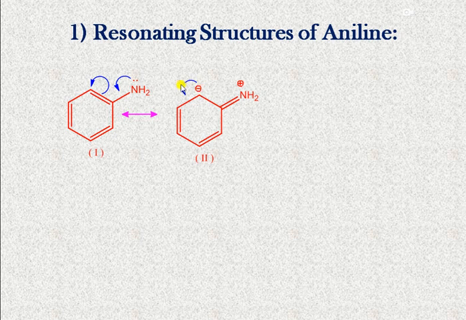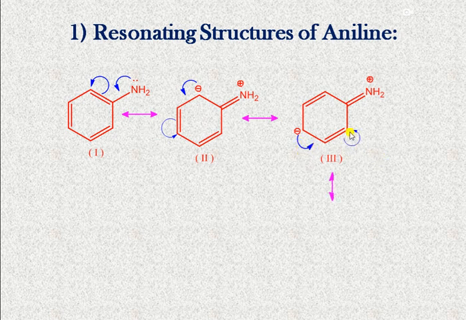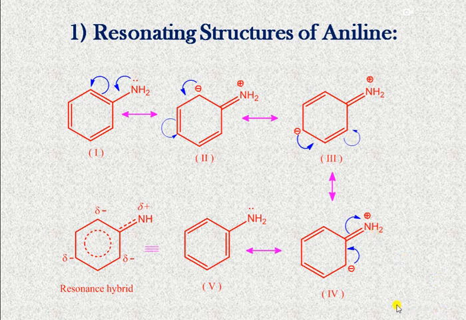Then this negative charge is shifted here to form a double bond. Then the pi bond is broken and the negative charge goes to the para position. Next, when there is a formation of a double bond, again the negative charge goes to another ortho position, and finally the electron pair is donated to nitrogen,